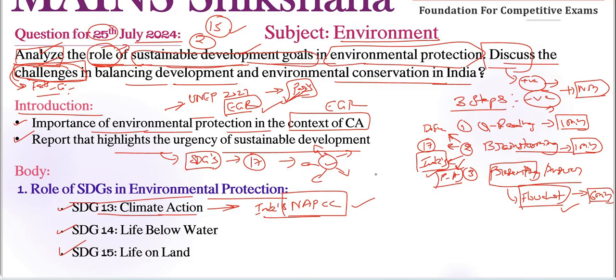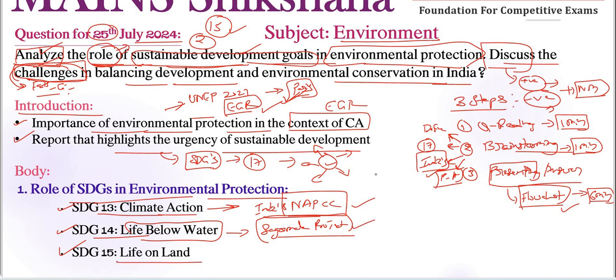Okay. So next, SDG 14 is related to life below water, right? This aims to conserve and sustainably use our oceans, seas and marine resources. Very, very important. So among programs, we have the Sagarmala project, right? The Sagarmala project focuses on the sustainable development of India's coastal and marine ecosystems. That is the important keyword we need to include.